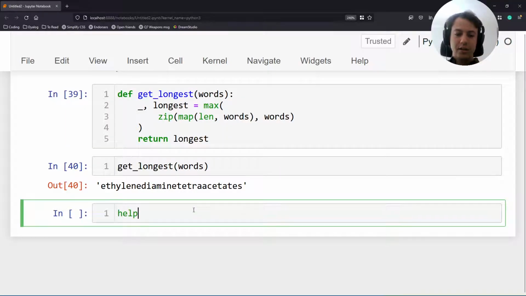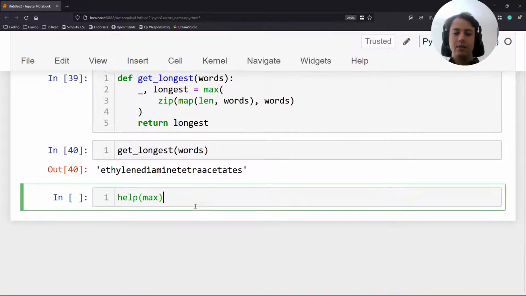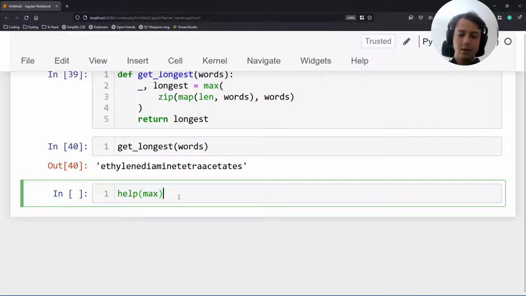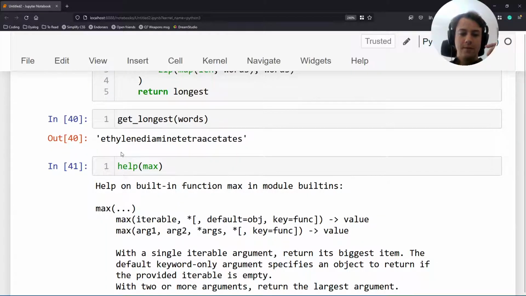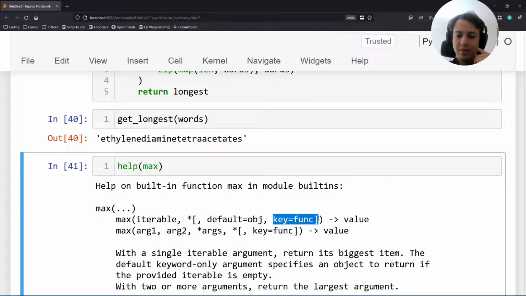And now this is just a matter of finding this out, and you can do that because someone taught you or because you read the documentation. The max built-in takes an iterable and something that's a key. This keyword argument, called key, accepts a function, and this function can determine the way in which you compare things.